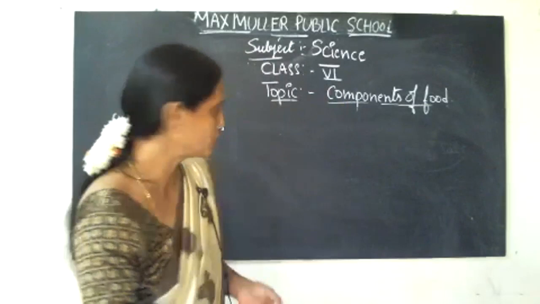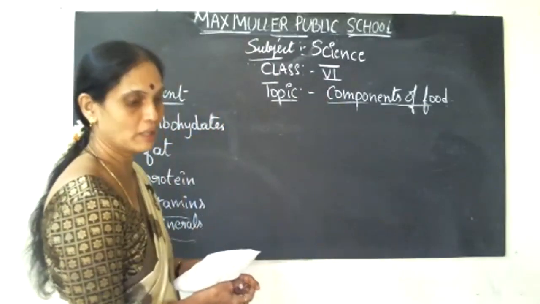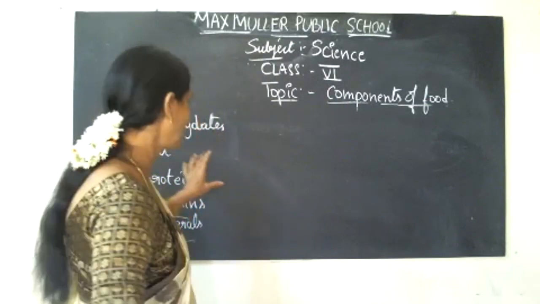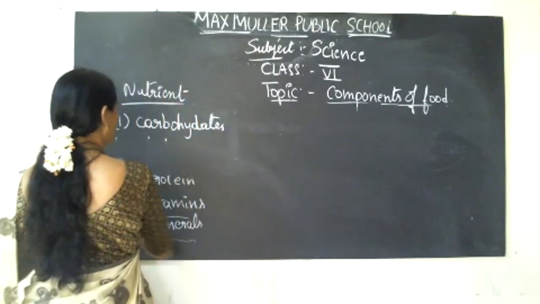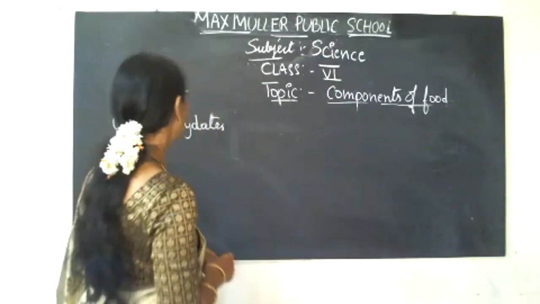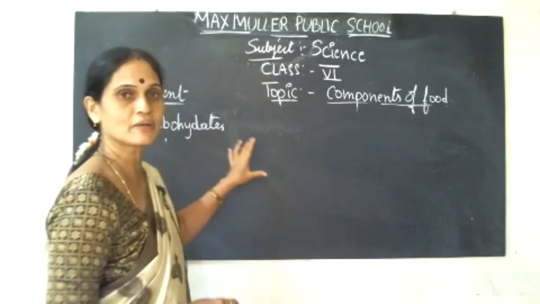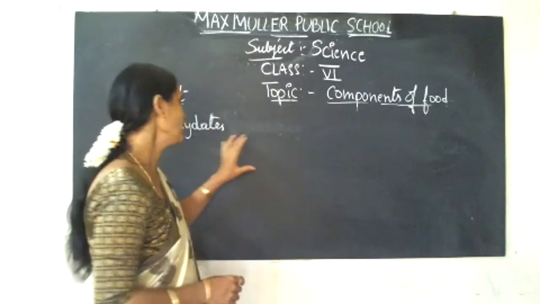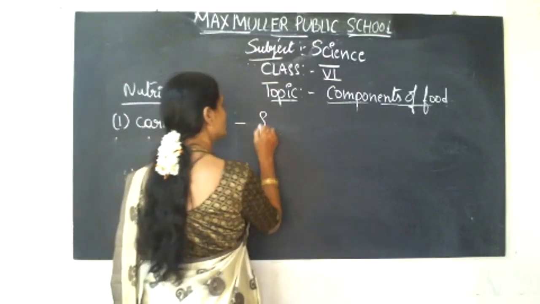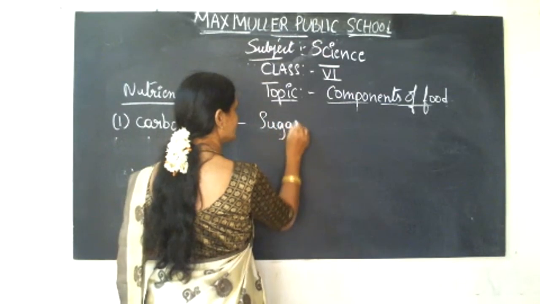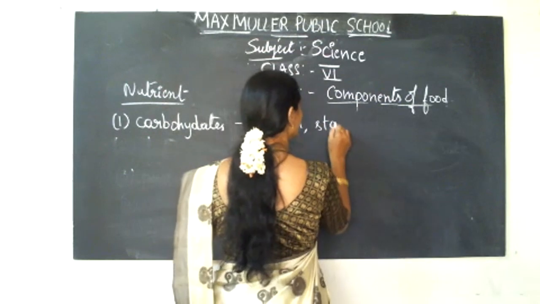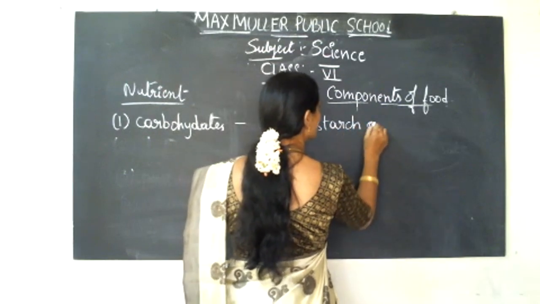Now we will see why, in the beginning, I told that carbohydrates are necessary for energy. We will take up carbohydrates now. We will check which foods have carbohydrates and what is present in carbohydrates. Carbohydrates are sugar, starch, and cellulose.